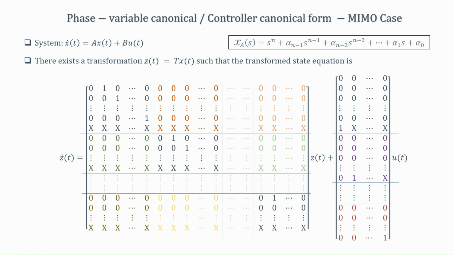If I get to this form, how does it help us in changing the eigenvalues of the system? For the SISO case, remember, once we got to this form, using this B matrix, we were making the K matrix so that the row here gets changed.